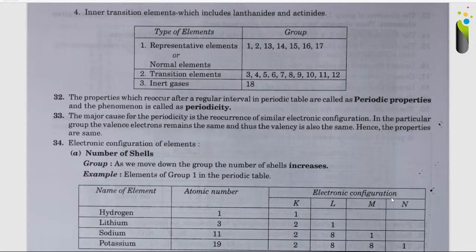So coming back to the types of elements, first representative elements or normal elements, the groups to which they belong are 1, 2, 13, 14, 15, 16 and 17. Whereas transition elements belong to groups 3rd, 4th, 5th, 6th, 7th, 8th, 9th, 10th, 11th, 12th. And inert gases belong to the 18th group.